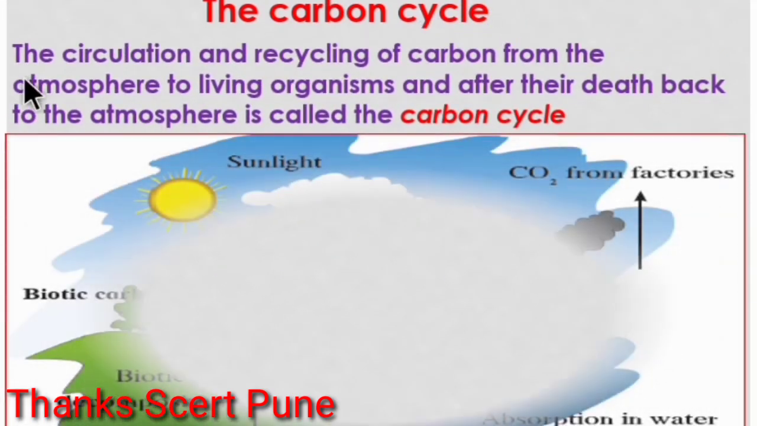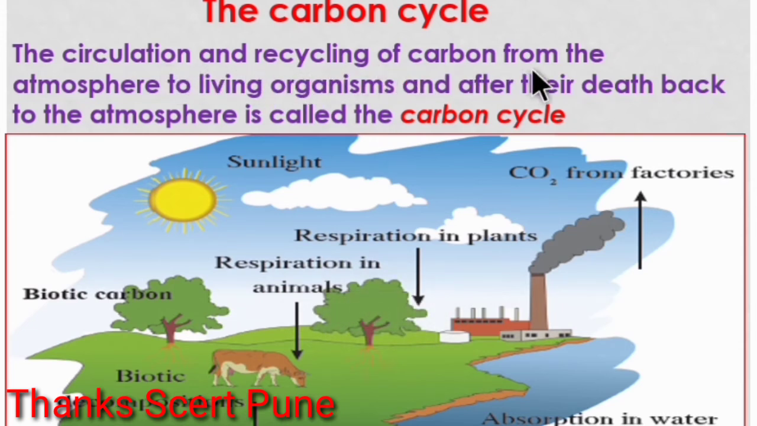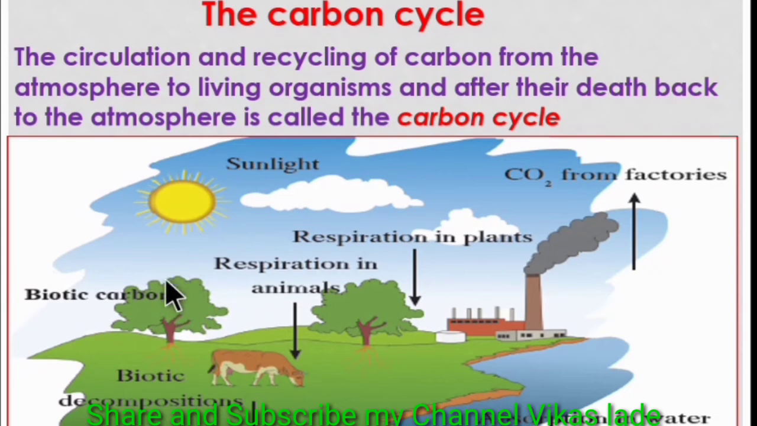The carbon cycle. The circulation and recycling of carbon from the atmosphere to living organisms and after their death back to the atmosphere is called the carbon cycle. Abiotic carbon atoms are circulated and recycled into biotic form mainly through photosynthesis and respiration. Hence, the carbon cycle is one of the important biogeochemical cycles. Plants convert carbon dioxide into carbohydrates by the process of photosynthesis. Similarly, they produce carbon compounds like proteins, fats, and